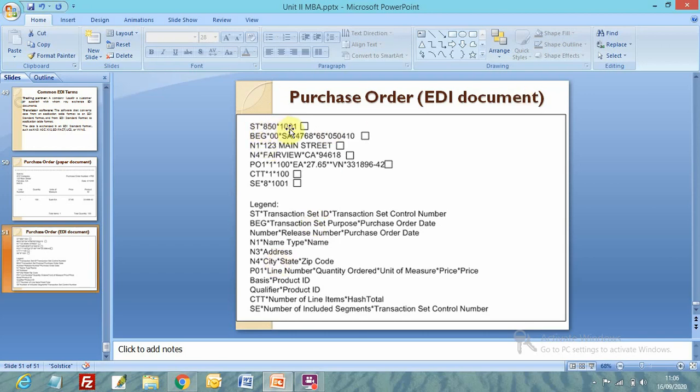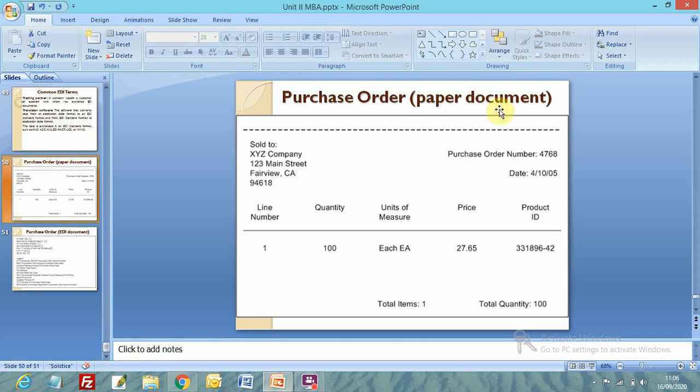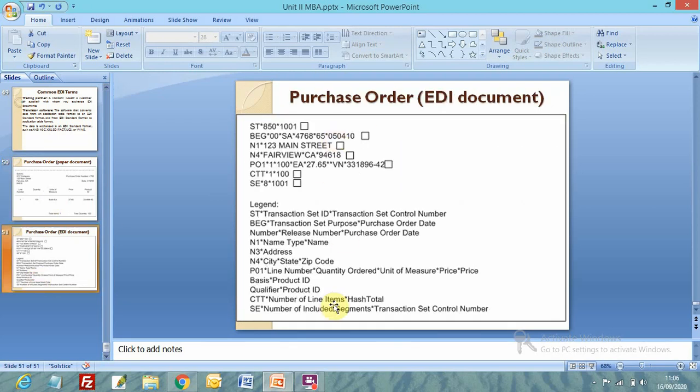ST 850 and 001, these are the smallest set of elements, then segment, then transaction set. We are unable to understand what is written. This is because this is an EDI document, and the translator software, as we discussed, has converted this paper document into EDI format to communicate with your trading partners.